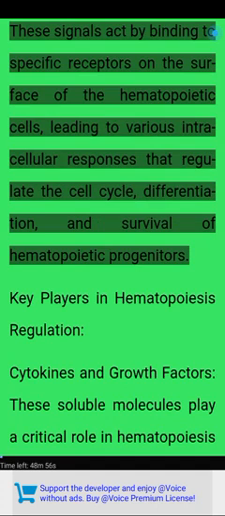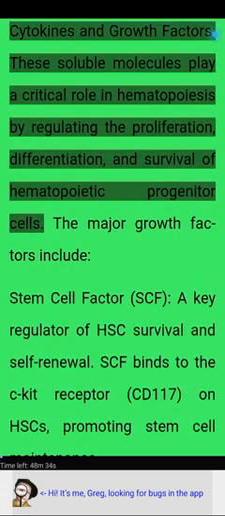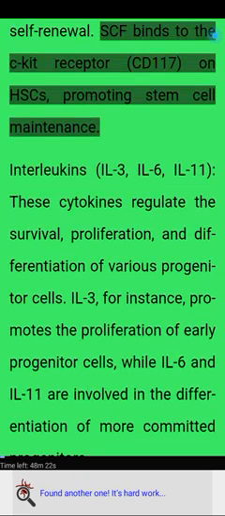These signals act by binding to specific receptors on the surface of the hematopoietic cells, leading to various intracellular responses that regulate the cell cycle, differentiation, and survival of hematopoietic progenitors. Key players in hematopoiesis regulation. Cytokines and growth factors. These soluble molecules play a critical role in hematopoiesis by regulating the proliferation, differentiation, and survival of hematopoietic progenitor cells. The major growth factors include stem cell factor, SCF, a key regulator of HSC survival and self-renewal. SCF binds to the c-KIT receptor, CD117, on HSCs, promoting stem cell maintenance.